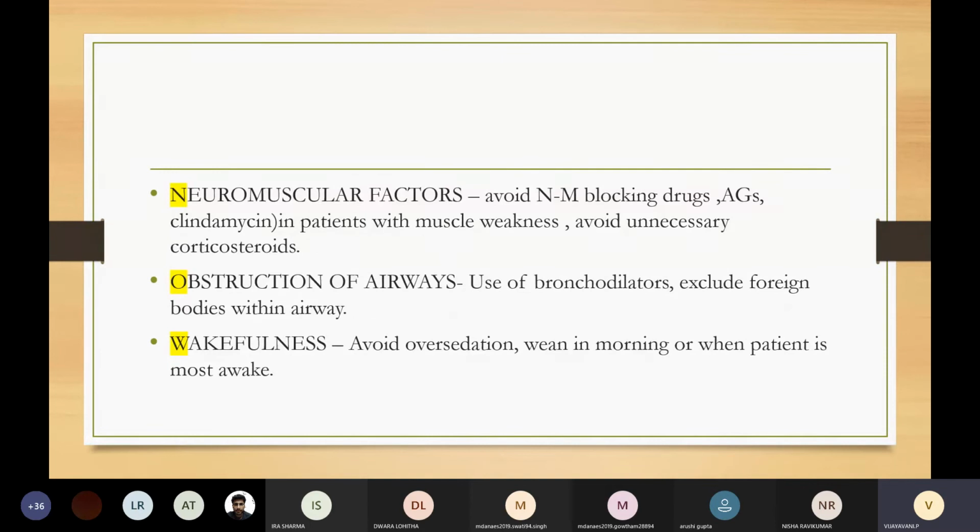Neuromuscular related factors like avoid neuromuscular blocking drugs and the drugs which potentiate neuromuscular blocking, that is aminoglycosides, clindamycin in patients with muscle weakness. Avoid unnecessary use of corticosteroids because using corticosteroids increases the risk of critical illness myopathy. Obstruction of airways, use of bronchodilators, and we have to also exclude foreign bodies within the airway. Related to wakefulness, avoid over sedation, wean in morning or when patient is most awake.